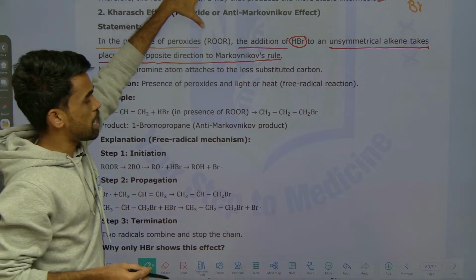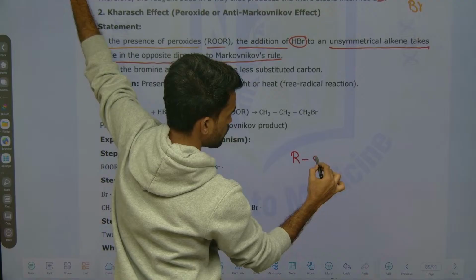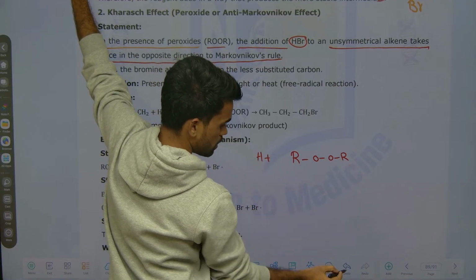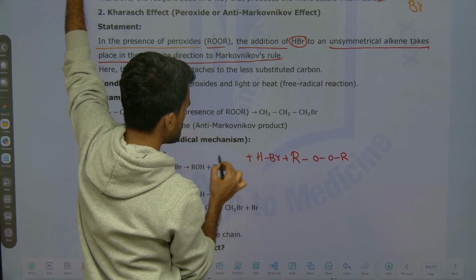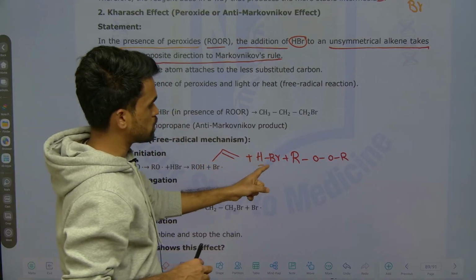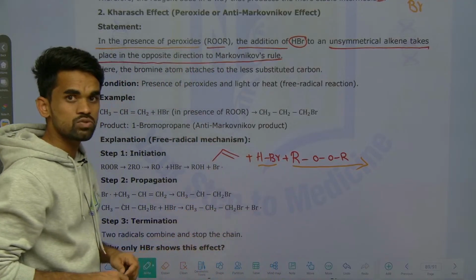What are they saying? In presence of peracid or peroxide, what is that? In presence of peroxides, addition of HBr, what are we adding? Addition of HBr to alkenes. To this alkene we are adding HBr in presence of peracid. Now what type of product is formed, they are asking.